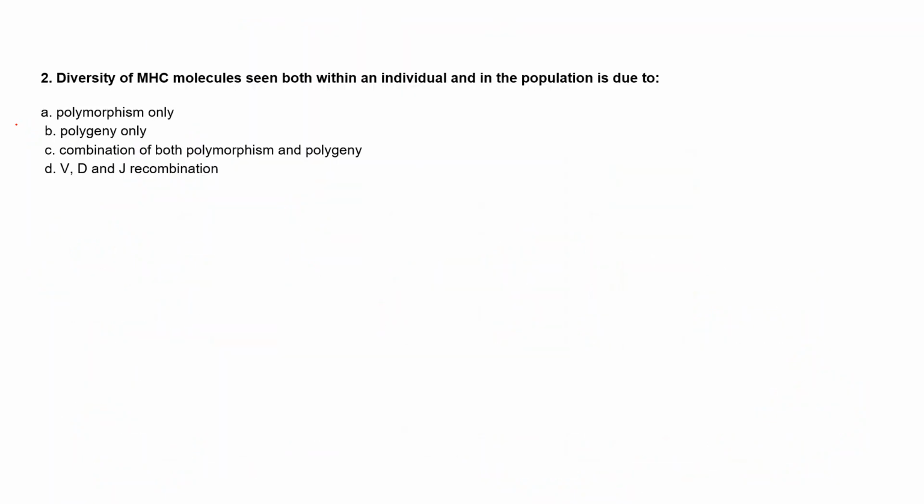Moving to the next question: the diversity of MHC molecules seen both within an individual and in the population is due to: option A, polymorphism only; option B, polygeny only; option C, a combination of both polymorphism and polygeny; and option D, VDJ recombination. So you have a 1 minute timing. You can think; in the question itself you will be able to find the answer.